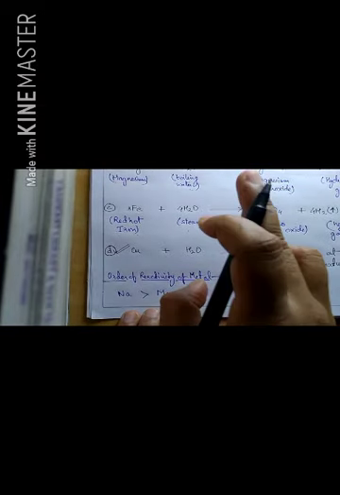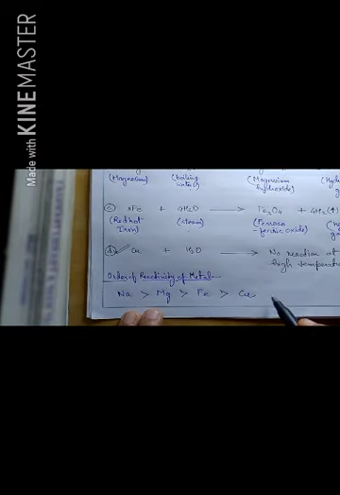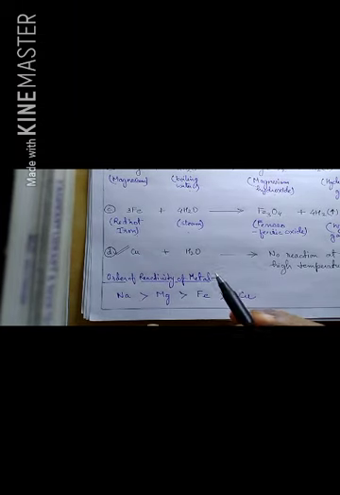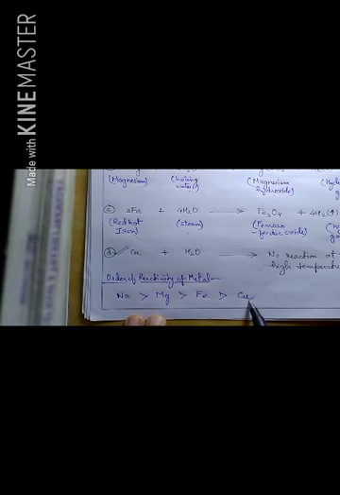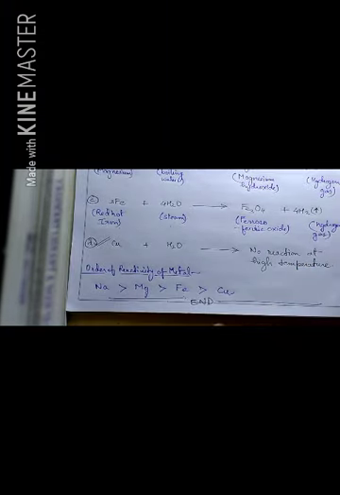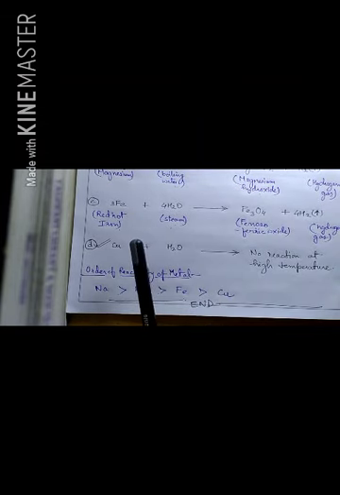So according to all these reactions, the reactivity of metals is like this. Sodium is more reactive than magnesium, magnesium is more reactive than iron, and iron is more reactive than copper. You can also conclude that some more metals, like gold and silver, are also non-reactive to any form of water. So this is how, children, we come to an end with today's topic, that is reaction of metals with oxygen and reaction of metals with water.